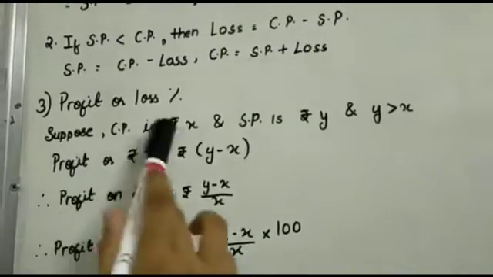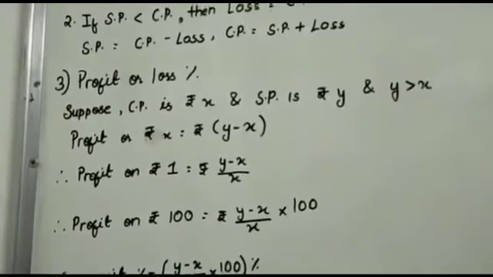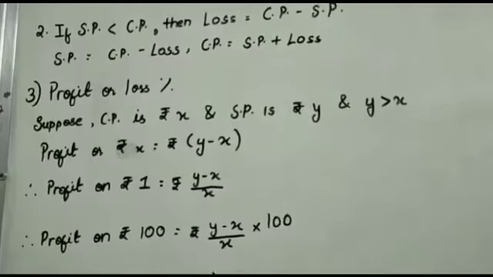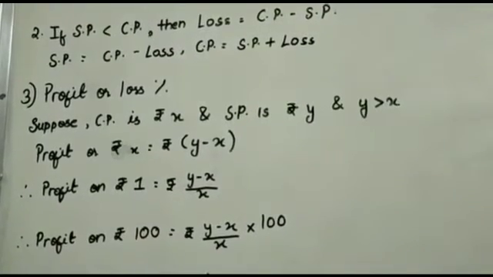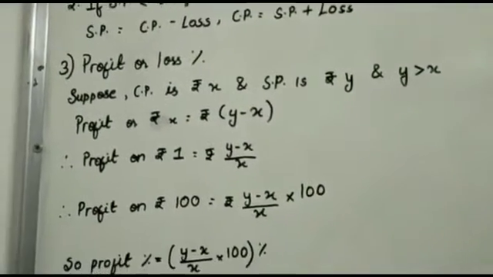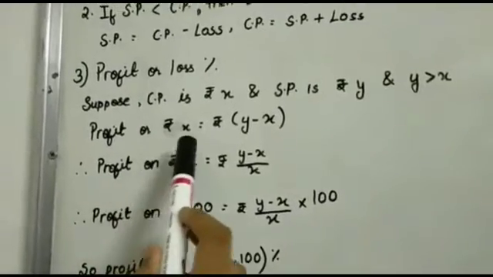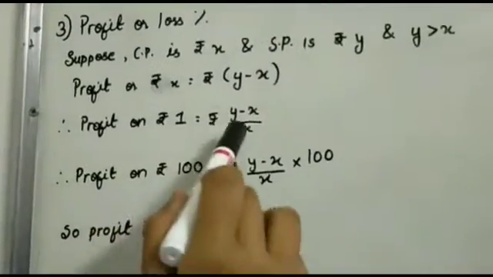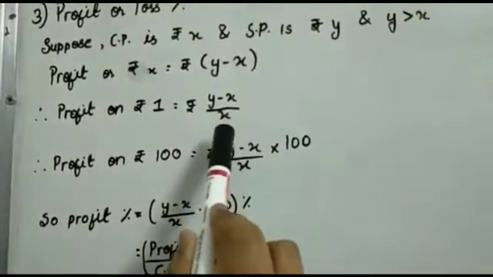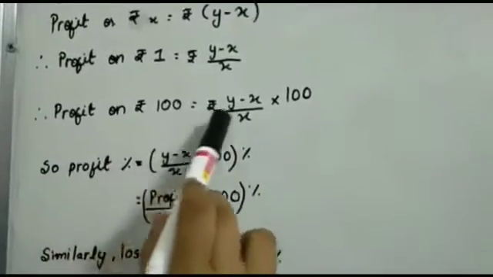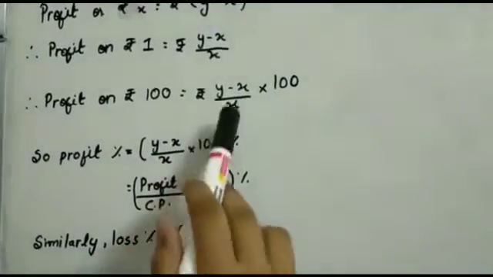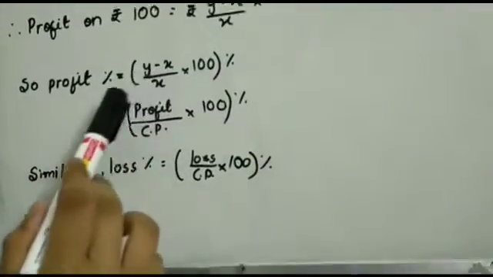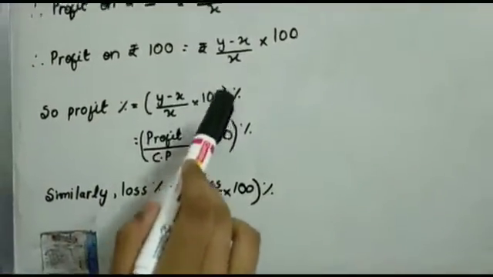Number 3. Profit or loss percent. Suppose cost price is ₹X and selling price is ₹Y, and selling price is greater than cost price. It will be profit. Profit on ₹X equals Y minus X. Profit on ₹1 equals (Y minus X) divided by X. Profit on ₹100 equals (Y minus X) divided by X into 100. So profit percent equals (Y minus X) divided by X into 100%.